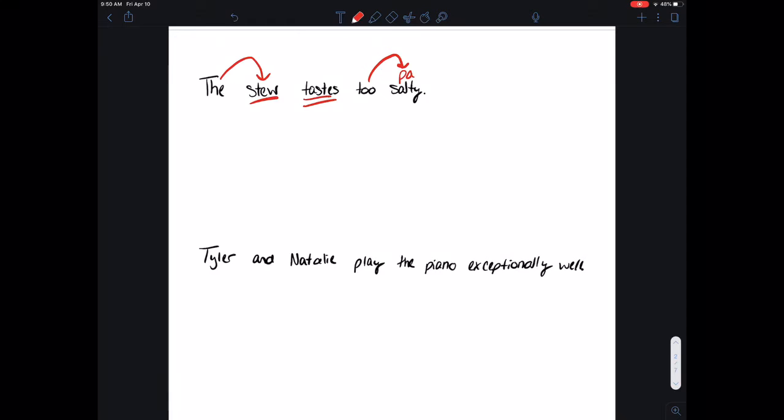So when I go to diagram this, I'm going to draw my horizontal line. Subject goes first. And my verb, don't forget your tail between the subject and your verb, that line. All right. Predicate adjective gets a slanted line pointing back to the subject. Salty goes there. The modifies stew, so we're going to put it underneath that. And to modifies salty.